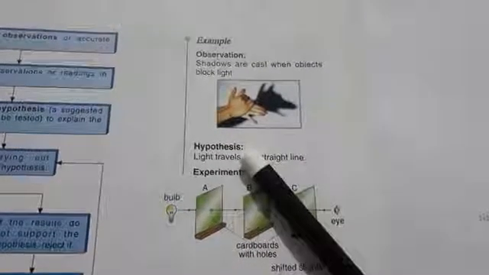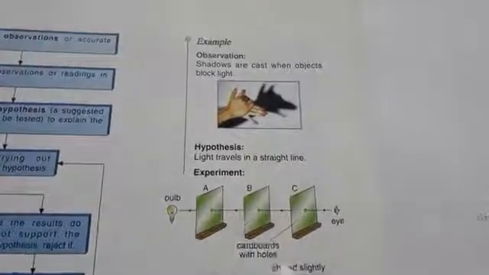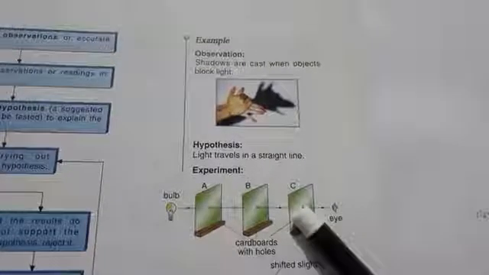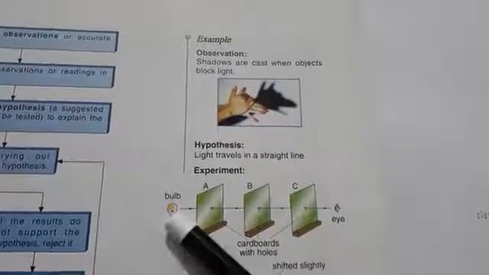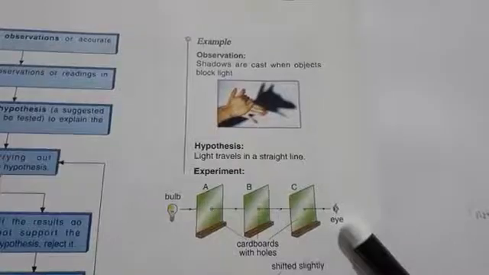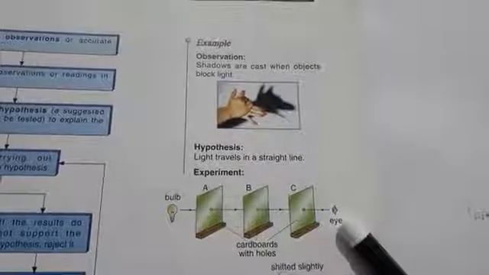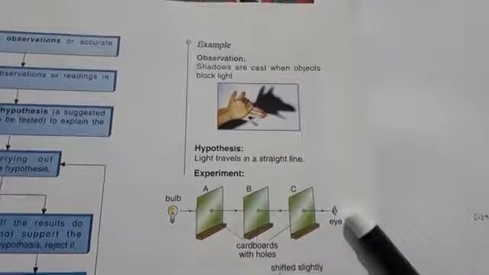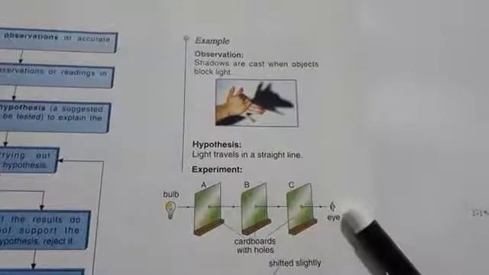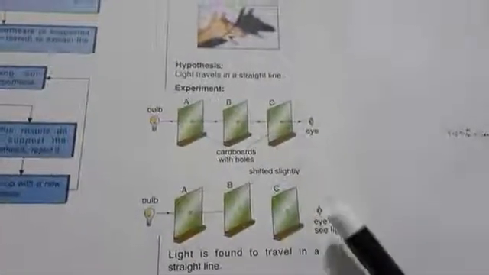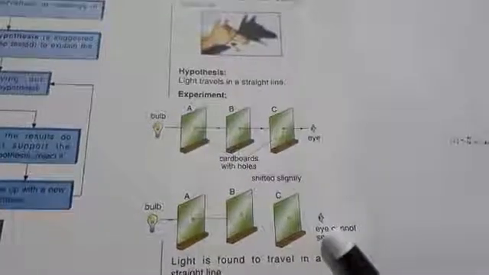To support this hypothesis, an experiment is done with cardboard having holes. If we put a light source at one end, you can see the light source through these holes of the cardboard at the other end. And if you put the cardboard in an irregular pattern, you cannot see the light source.